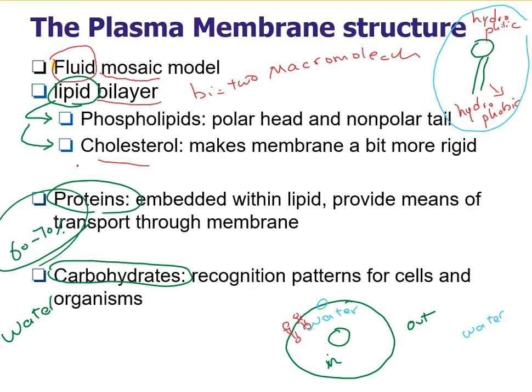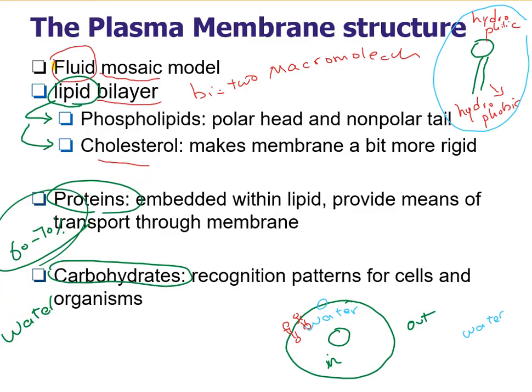So there is some kind of transportation across the plasma membrane, where the protein can act as a transporter, or the equipment which helps with transportation of some of these substances or molecules. And next we have the carbohydrate, which is only found on the outside of the plasma membrane and provides recognition patterns for cells and organisms.